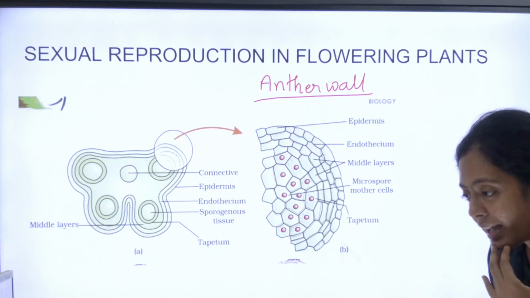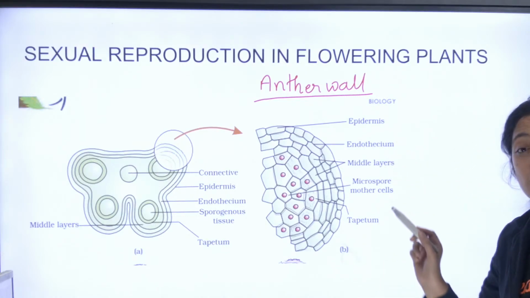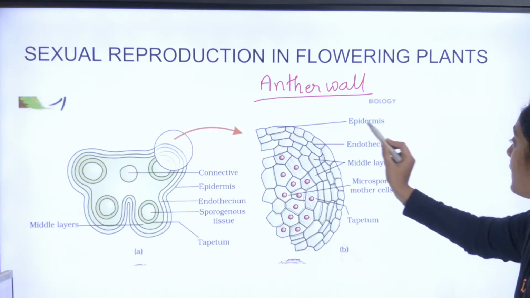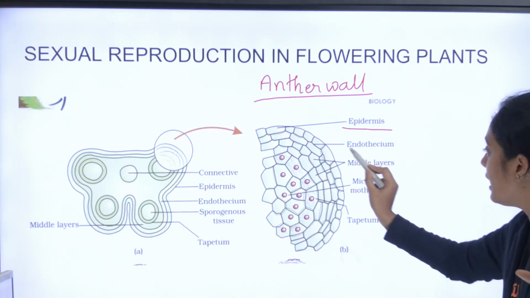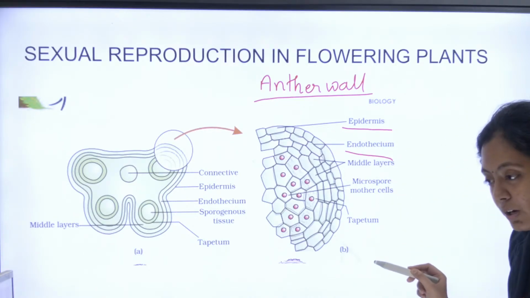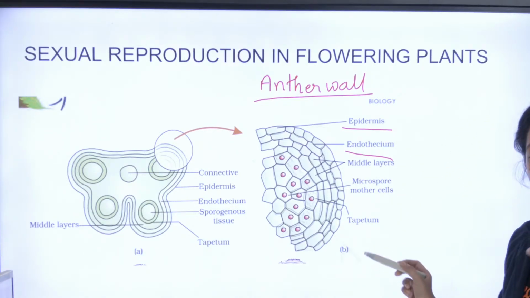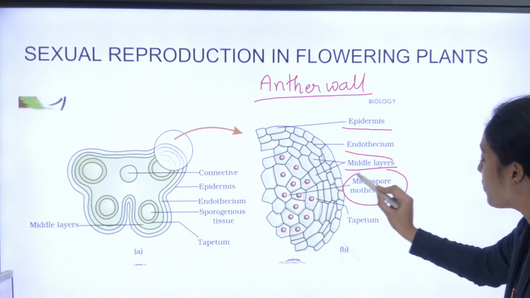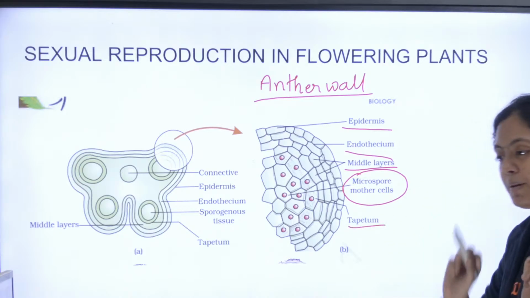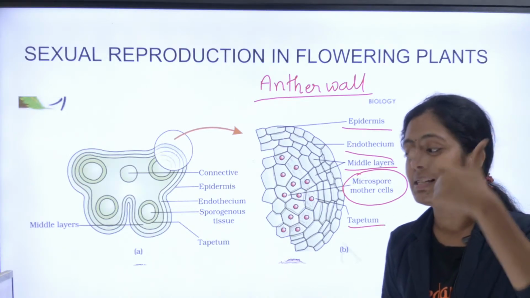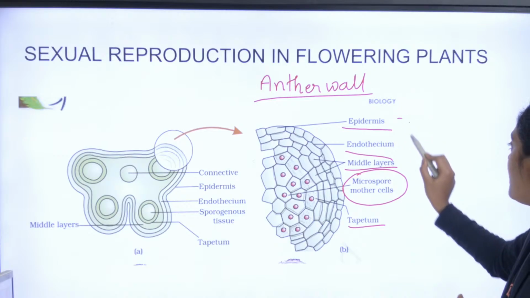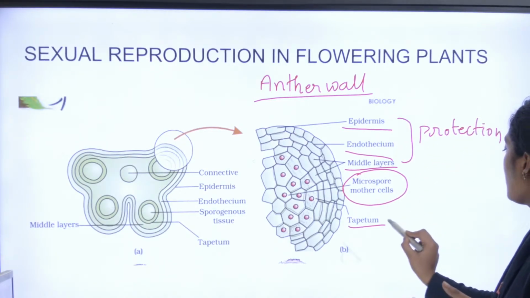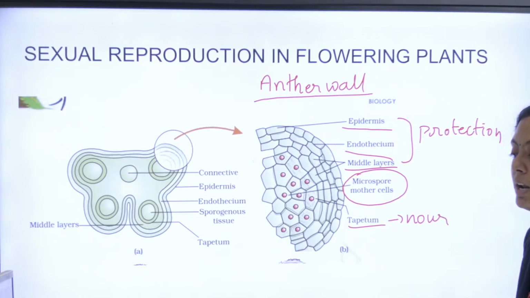Your anther wall has 4 different regions or layers: the outermost epidermis, then endothecium, then middle layers, and the innermost tapetum. These 3 layers, epidermis, endothecium and middle layer, help in protection. And the tapetum helps in nourishment of the developing pollen grains.